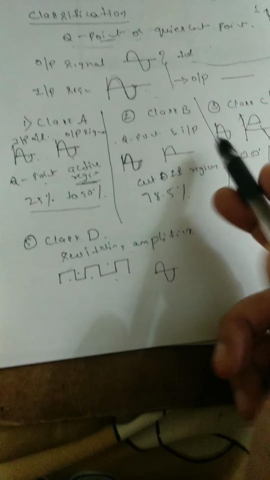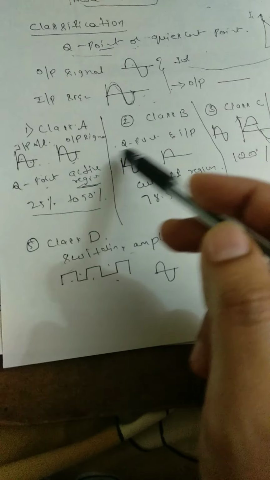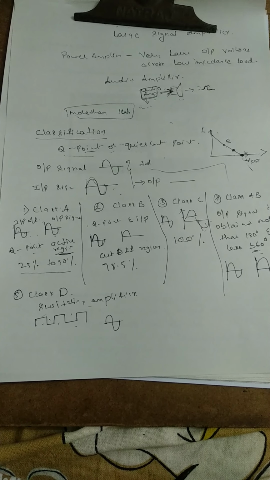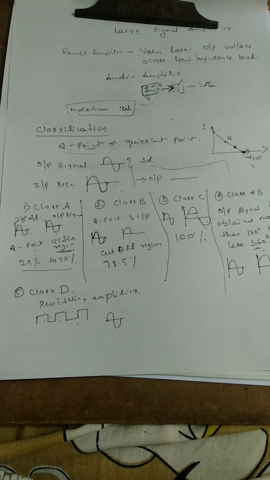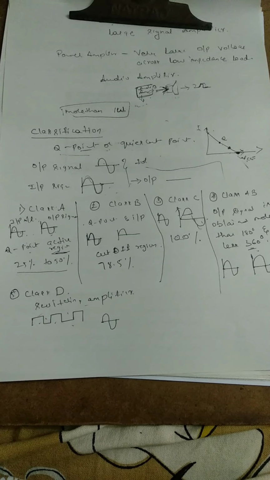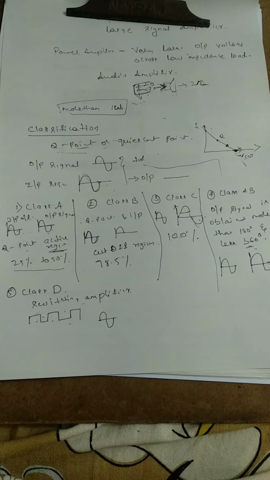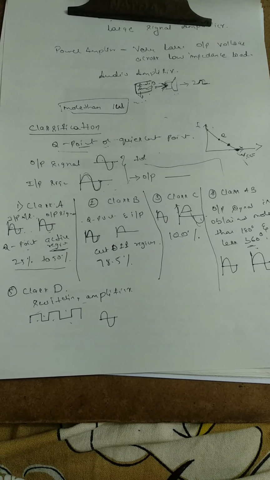So these are the different types of classification of power amplifiers, which is very important. Depending on the Q point and depending on how much the output signal varies for a full input signal, we have classified the power amplifier into class A, class B, class C, class AB and class D amplifier.